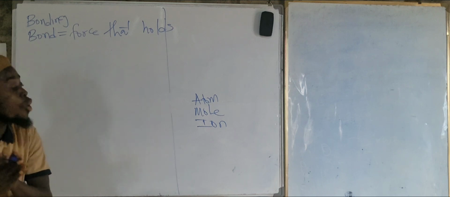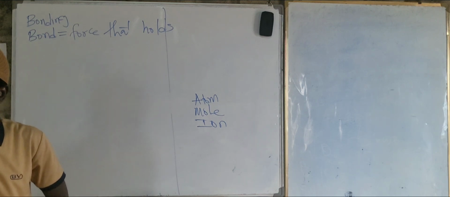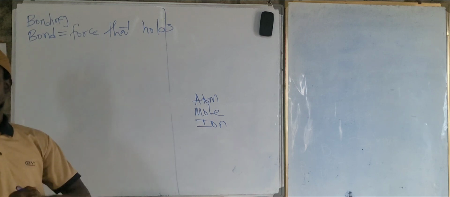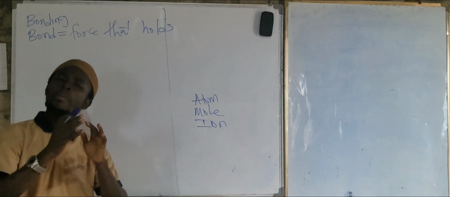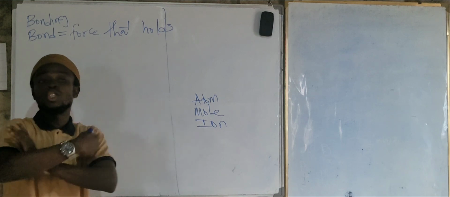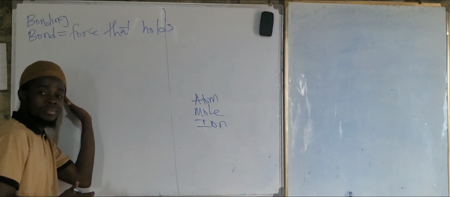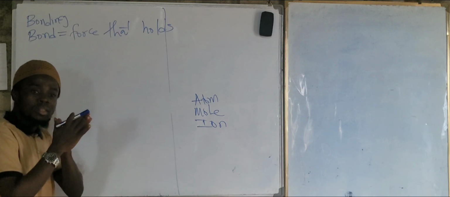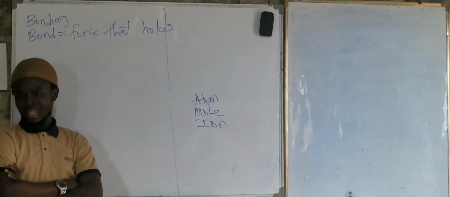So a force that holds atoms together here is called a bond, right? A bond can be anything, but the main thing here is a relationship. A bond here is called a relationship between atoms. It's called bonding, right? Yes, sir. That's the bonding. Are we okay? Yes, sir.